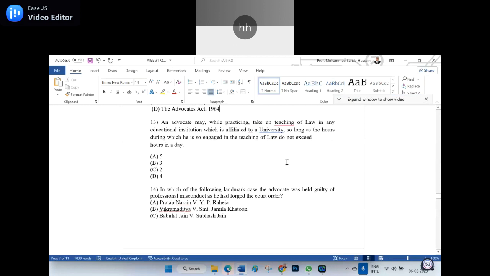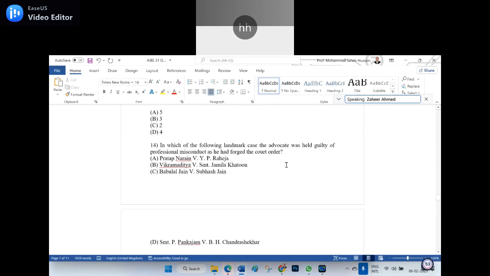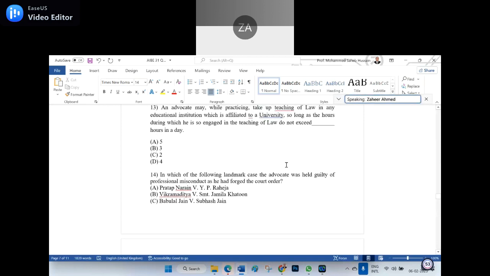3 hours, sir. Because of the Anis Ahmed case, there is a rule. Any subject could be taught 3 hours in a week. So each day 1 hour we can teach. Or at a stretch 3 hours we can teach, but they don't allow it. UGC will not allow it. Because you have to give the dose in a proportionate manner. If you give the medicine also in a bigger dose, the medicine becomes a poison. Am I right? Yes, sir. So 3 hours is the right answer. It is given in Anis Ahmad. Very good, very good.